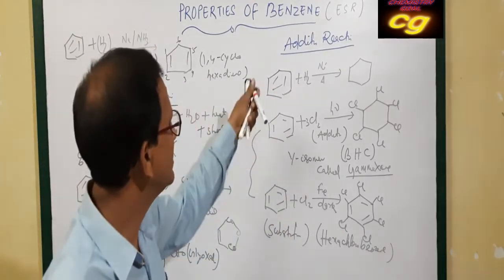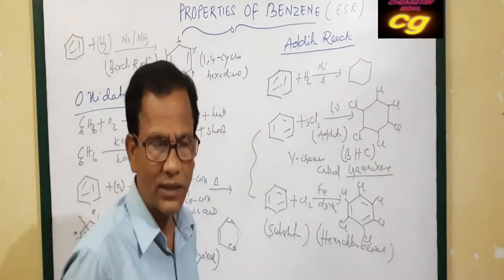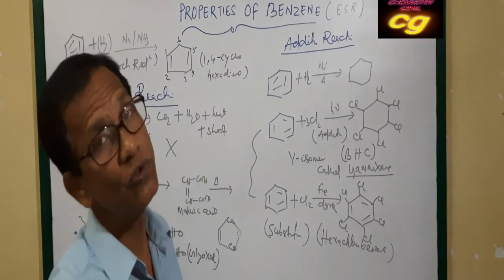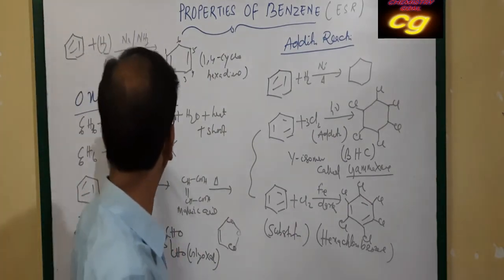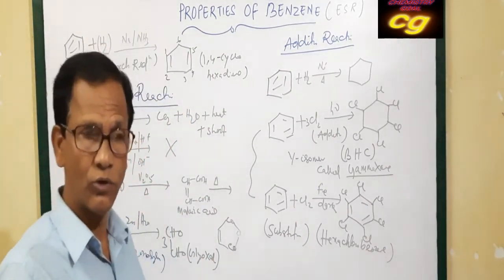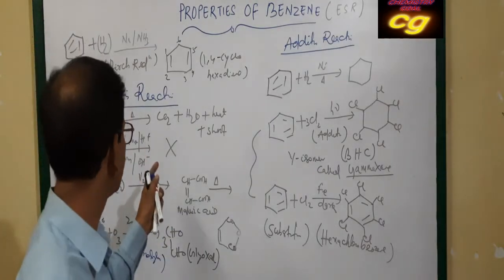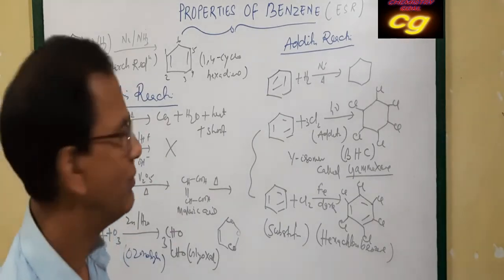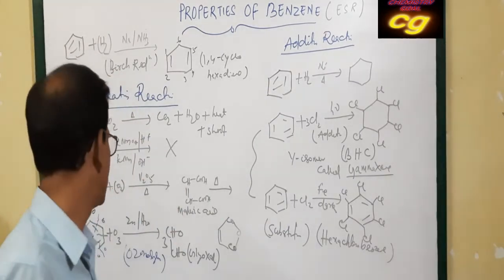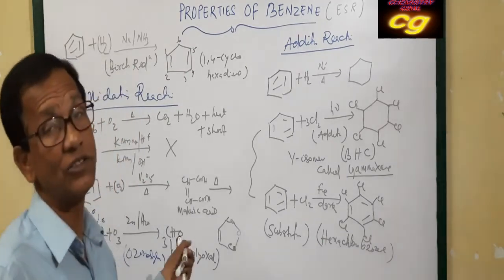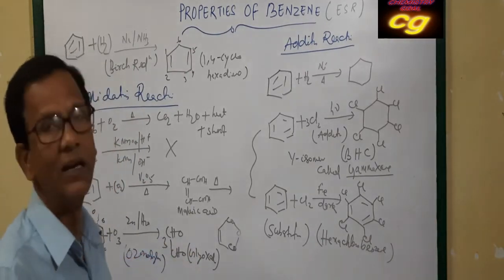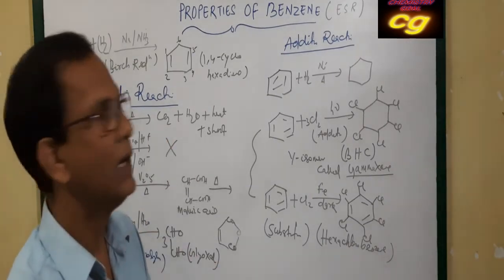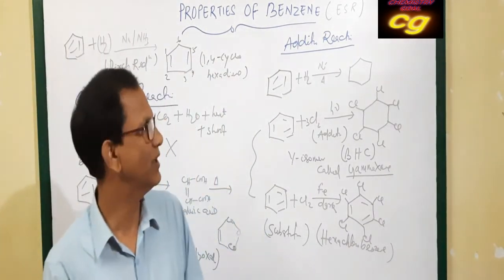Benzene on oxidation forms different products, such as direct combustion, and generally it is not oxidized by KMnO4 because the pi bond is not fixed. But ozone can oxidize benzene to glyoxal. This is ozonolysis. So these are some important chemical properties of benzene.